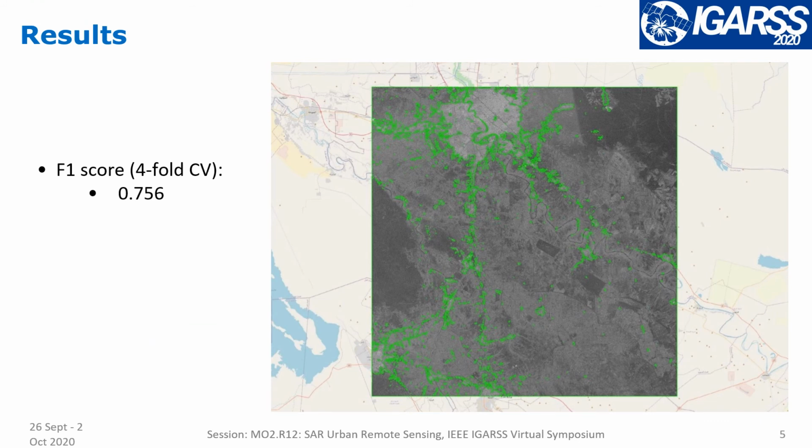As you can see from this picture, our solution is capable of producing a very good segmentation, both for large and dense areas like Baghdad depicted here, but also for small villages. And it's capable of distinguishing and correctly classifying buildings with very different backscattering values. The model F1 score, calculated on a 4-fold cross-validation, is around 0.75.